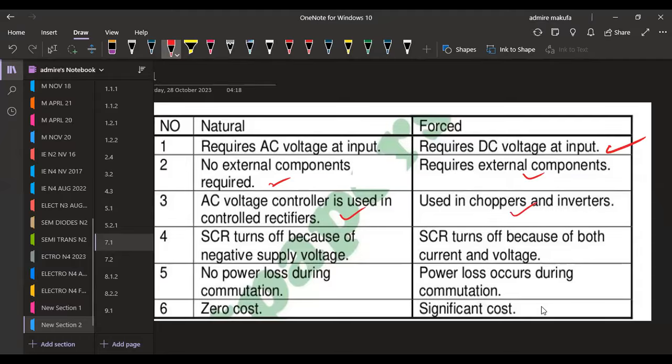Then we've got the SCR turns off because of negative supply voltage, whilst here the SCR turns off because of both current and voltage. No power loss during commutation.